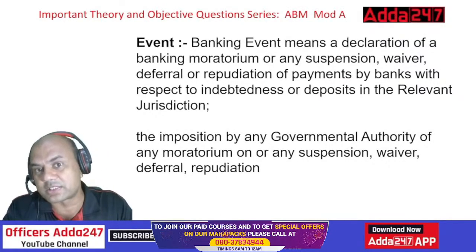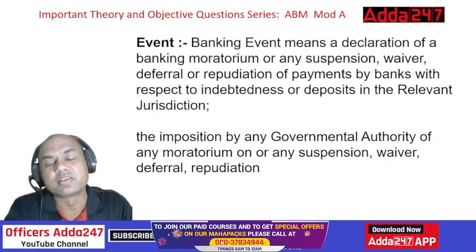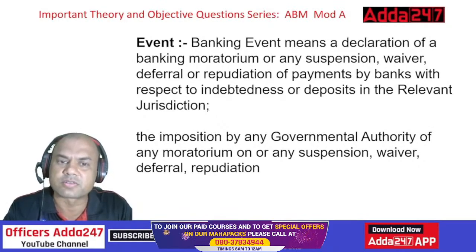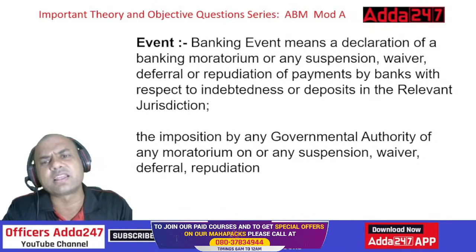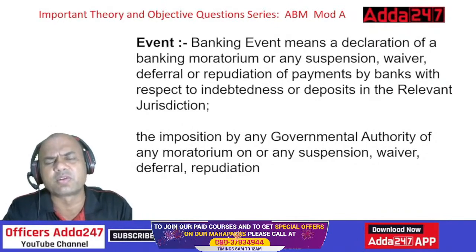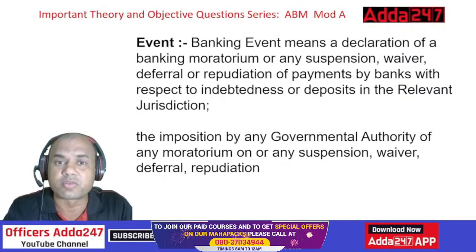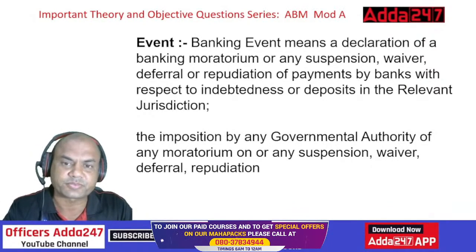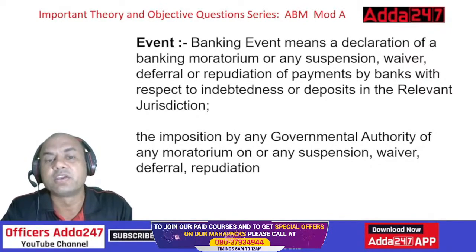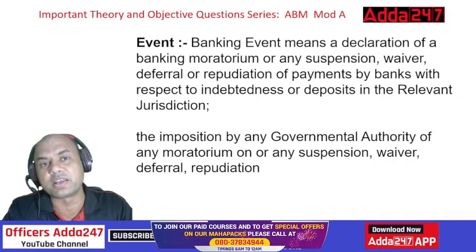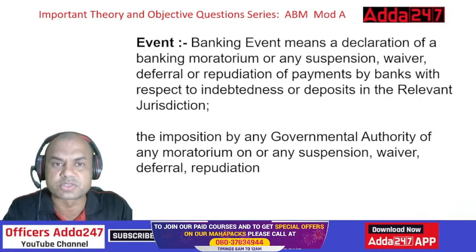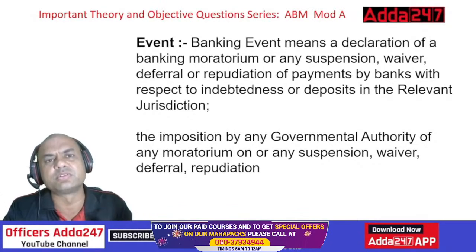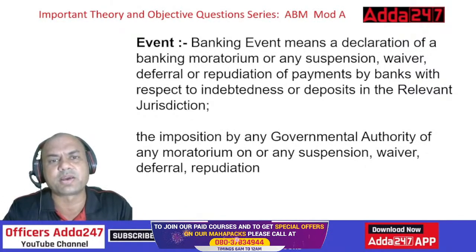Waiver. Here, there's a difference between suspension and waiver. Suspension means later you will have to pay. Waiver means nothing. Gone is gone. That is waiver. Deferral, again similar to suspension. Later you will have to pay. Don't pay it today. Pay it later. COVID. What happened in COVID? Banks had deferred the interest payment, right? Or repudiation of payments by the banks with respect to indebtedness. Indebtedness means the one who is having the loans. So I'll waive some loans, I'll defer some of this tax part, some interest part. So that is known as an event.